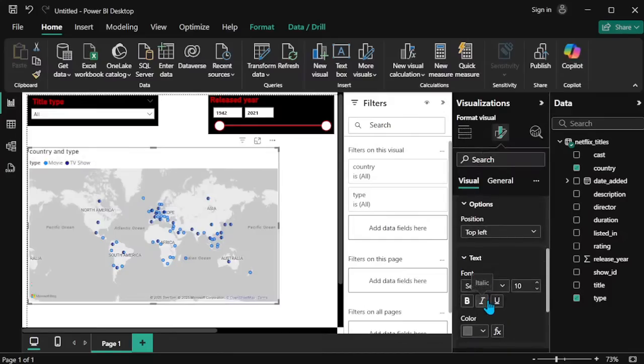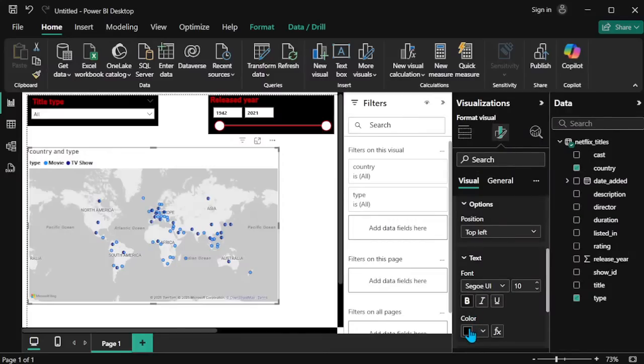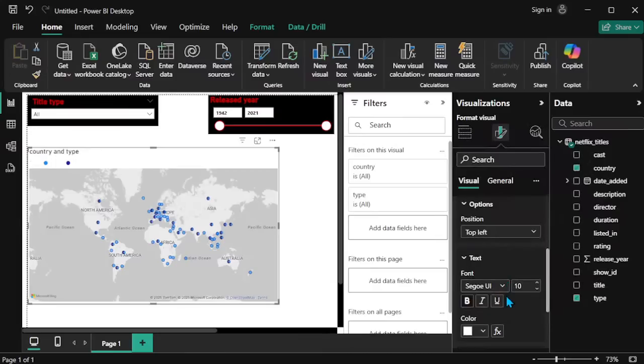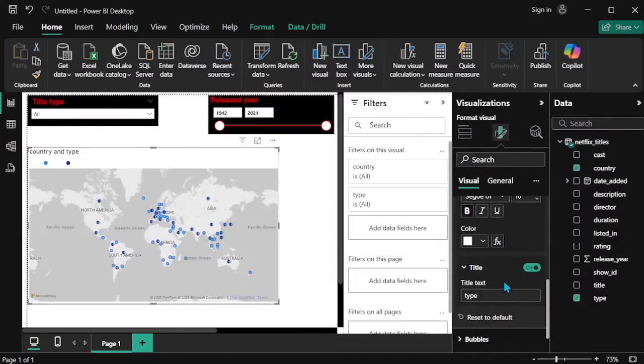The text, I will convert the text to bold, and the text color is black. Oh, no need for black. I will convert the background, so now I decided on white. Okay, so title is the type of this one. Okay, that is enough.